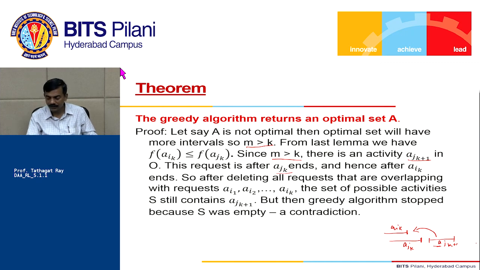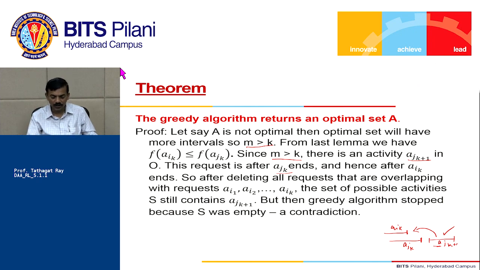So if these two activities are compatible, then according to the way we are choosing in our algorithm, I should have picked this activity. I will not stop, right? So there lies the contradiction, that I must have stopped at AIK is not right. I must have picked up AJK plus 1 also in my algorithm A, right?